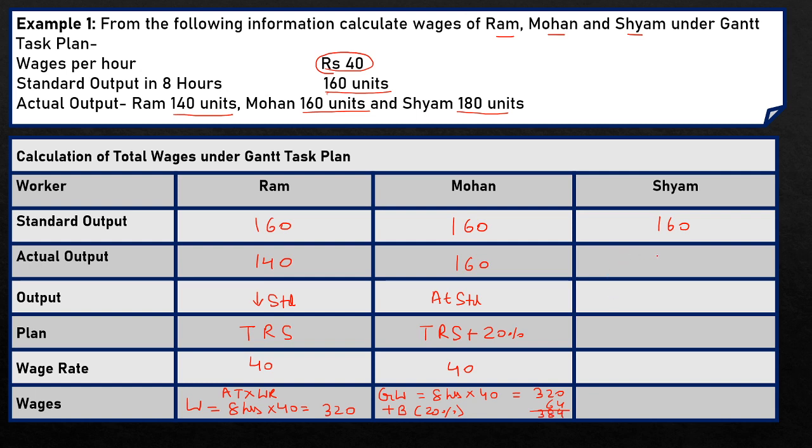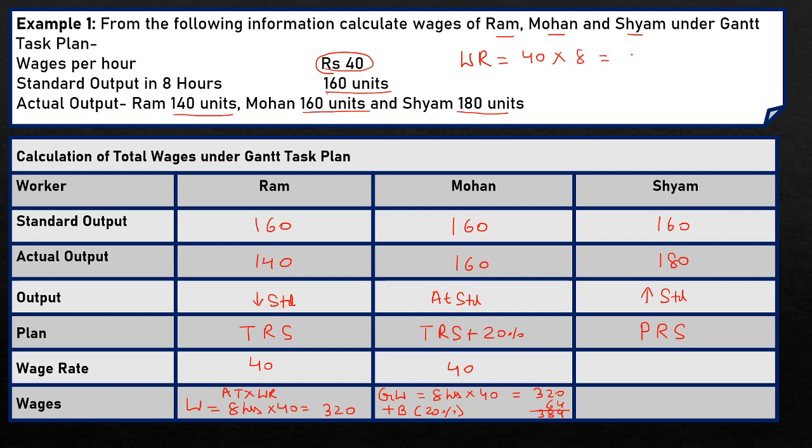Sham manufactured more than standard output, that is 180 units, and in case the worker manufactured above standard, then his wages are not calculated on the basis of time but calculated on the basis of piece rate system. So his wages are calculated on the basis of piece rate system. Now here we do not have wage rate per unit. So to calculate wage rate per unit, the worker gets wage rate per hour at the rate of rupees 40, and every worker works for 8 hours in a day.